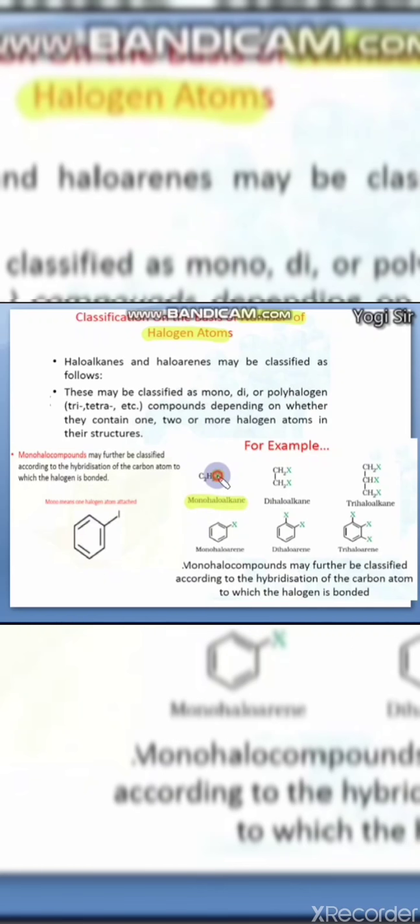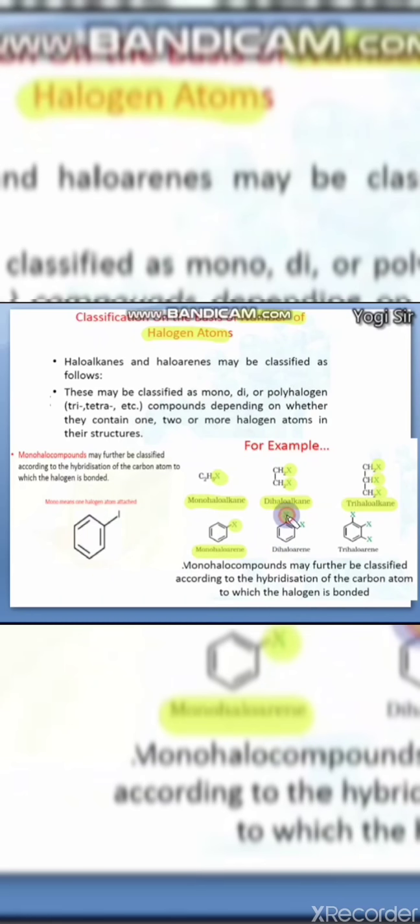Monohalo means it contains a single halogen atom attached. Same way, dihaloalkane contains two halogen atoms attached, as well as trihaloalkane, which contains three halogen atoms attached. Same way, for aromatics, you can say monohaloarene containing a single halogen atom.